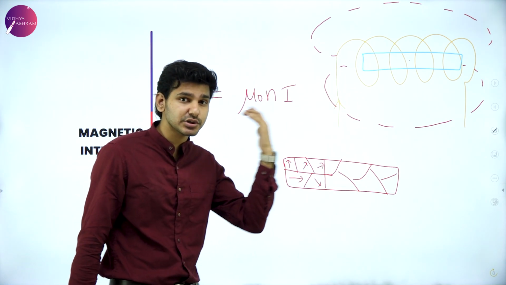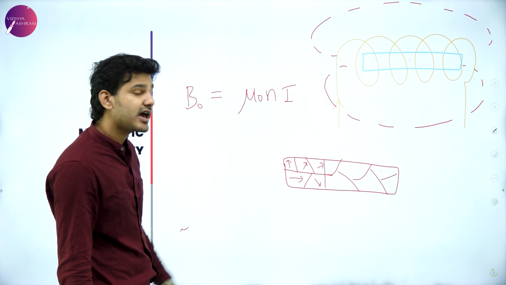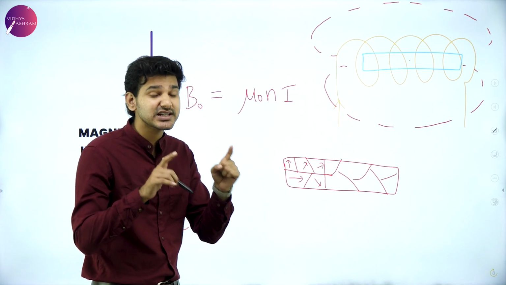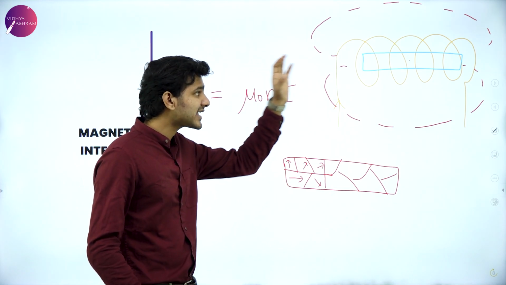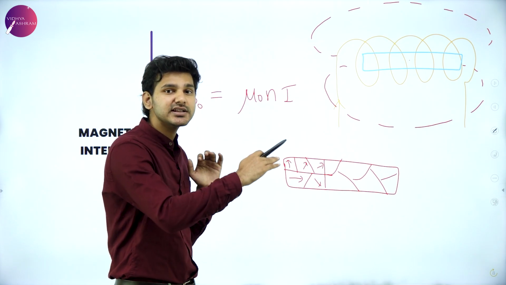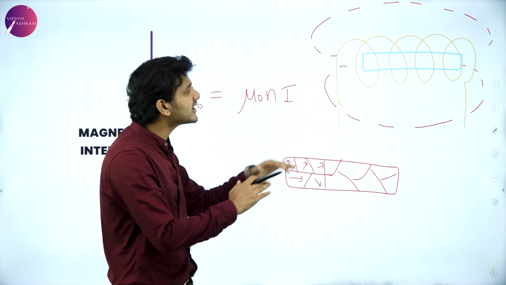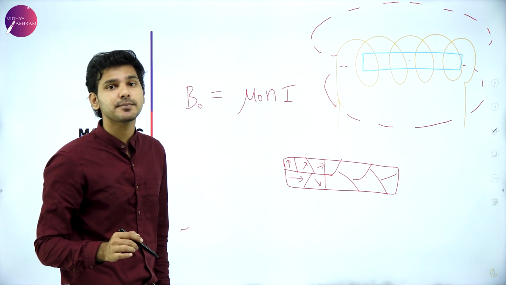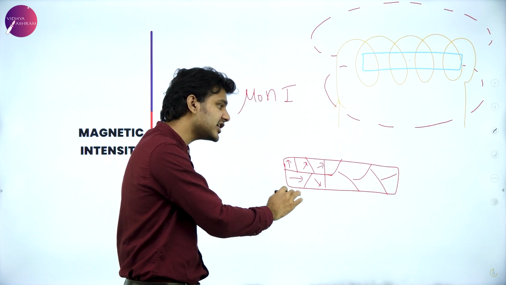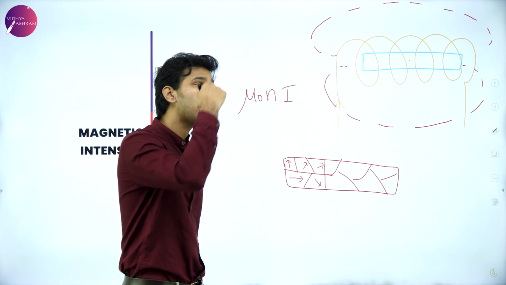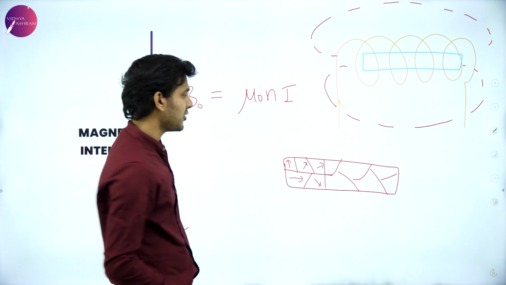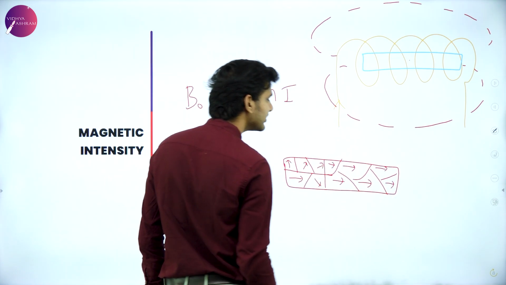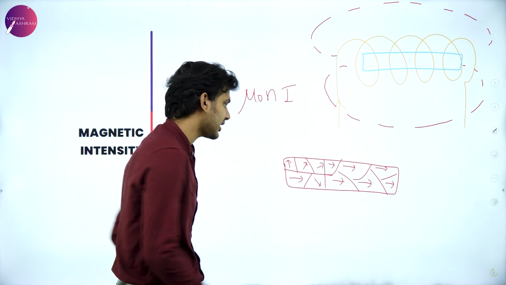And when the field lines are passing through that material, then the magnetic dipoles, which are randomly oriented in different directions, kept in a magnetic field, will experience a torque. They will align themselves in the direction of the field, which means the group of randomly oriented dipole moments will now have a common direction. All these will be pointing in that particular direction.